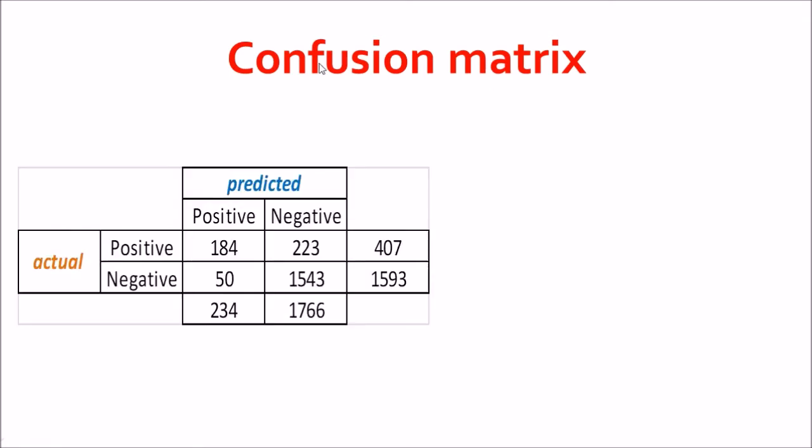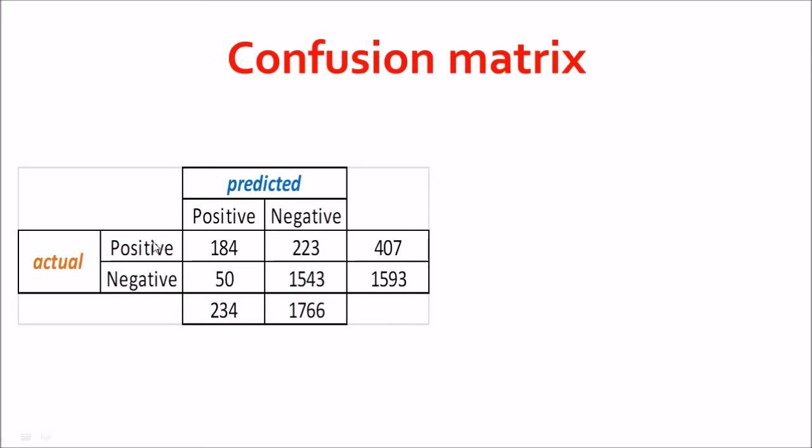This is what a confusion matrix really looks like for a binary classification, where on one axis we have the actual values and on the other axis we have the predicted values. I'm saying one axis, other axis because sometimes you will find that the predicted is on the row level and actual is on the column level, and sometimes also negative is up, positive is down, negative is left, positive is right. So this can be all jumbled up, but if you are thorough in your concept of what these terms mean, then it should be a no-brainer for you in whatever way the confusion matrix was formed.